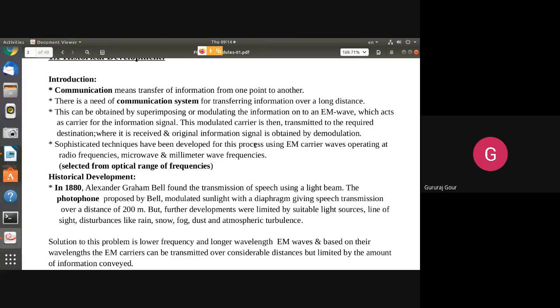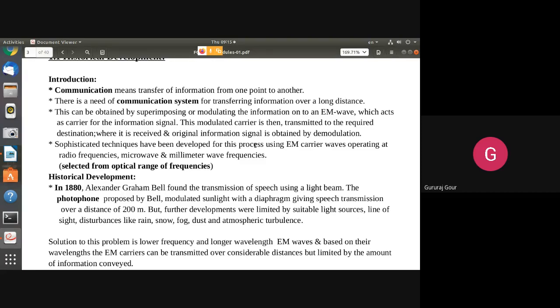But traditionally, as we learned in basic electronics, we normally transmit our message or information signal by mixing it with a high frequency carrier signal. That's why it has got its name as a carrier. Carrier means it is going to carry our information signal. So we need the help of a high frequency, high amplitude carrier signal, whereas our information is in the low frequency and low amplitude modulating signal.